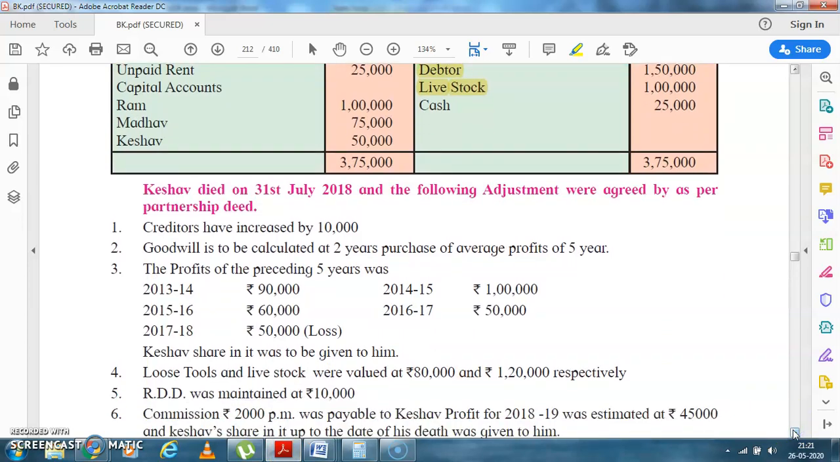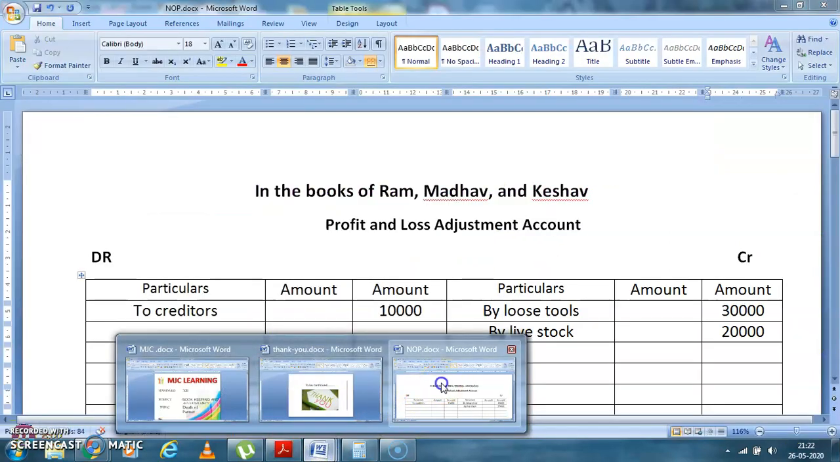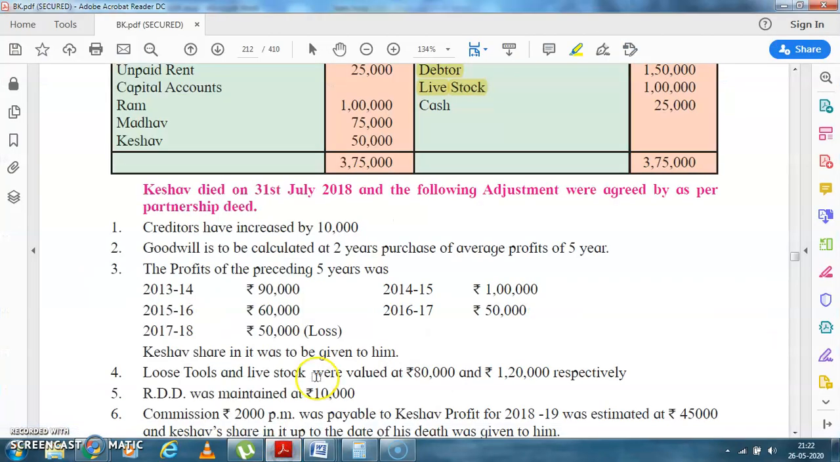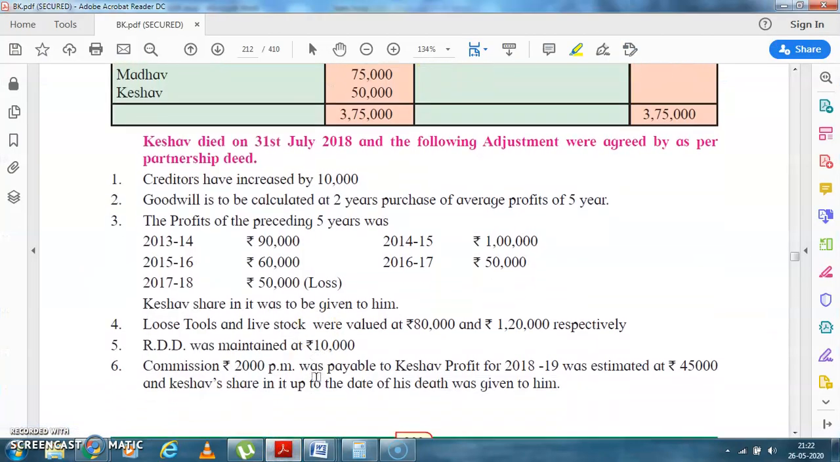RDD is maintained at 10,000. See, there was no RDD. Now they have told you to maintain RDD. So RDD means reduction in the value of assets. So we will write here to RDD. So there is a reduction of 10,000. Okay, students. Now second effect, as you know, it will be minus from RDD in the balance sheet.